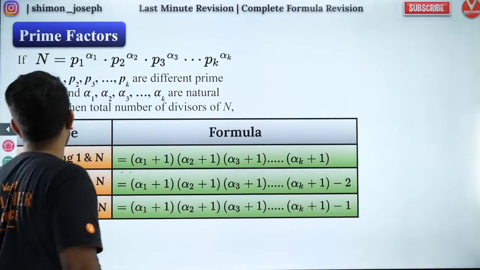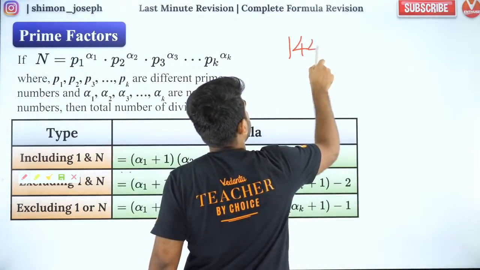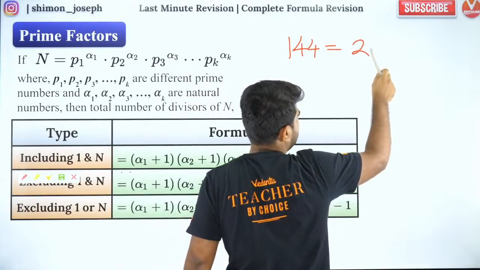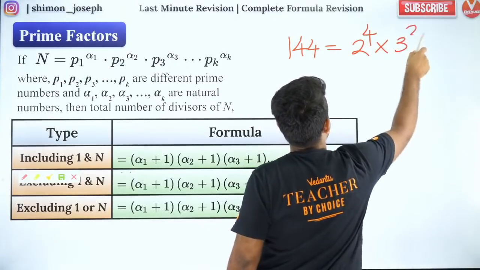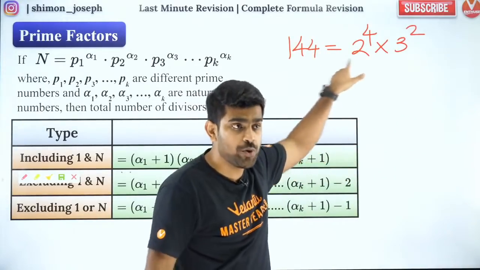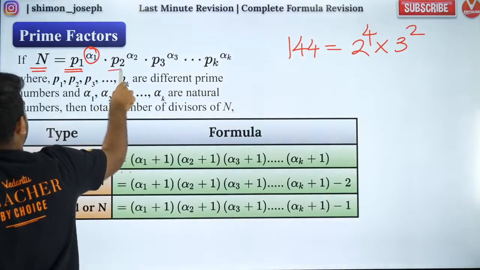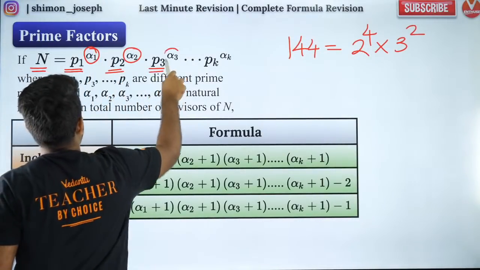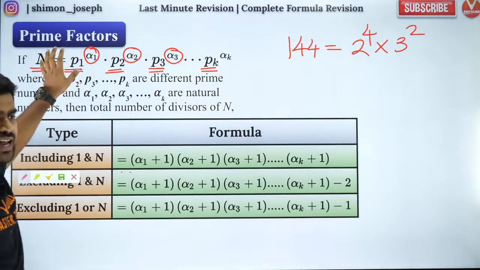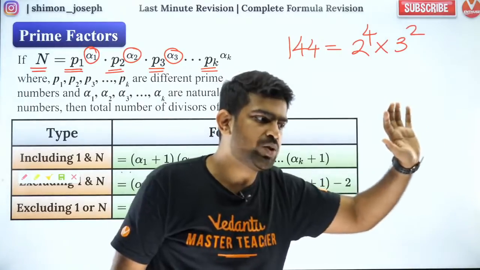So let's say, guys, you have something like, let's say 108 or let's say 144. So 144, you can write it as what? You can write it as 2 power 4 into 3 to the power 2. Is that correct? So whenever you write a number in prime factorized form, then this is how you get it, right? So any natural number can be written as prime number 1 to the power alpha 1, prime number 2 to the power alpha 2, prime number 3 to the power alpha 3, like that, so on till pk power alpha k. Any natural number can be written like this. Are you all able to understand that?